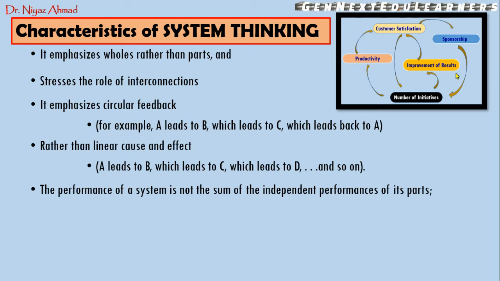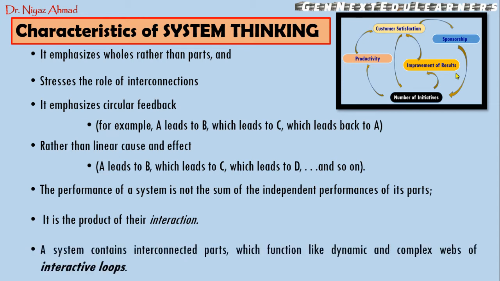So the performance of a system is not the sum of the independent performances of its parts. So we are not taking the performance of each part and then joining them to find the performance of the system, but we are taking into consideration the interaction of these parts with each other. So sometimes the interaction will have more value than the performance of the parts. So the total performance of the system can be more than the performance of the parts. So it is the product of their interactions. So here the performance of the system is the product of their interactions.